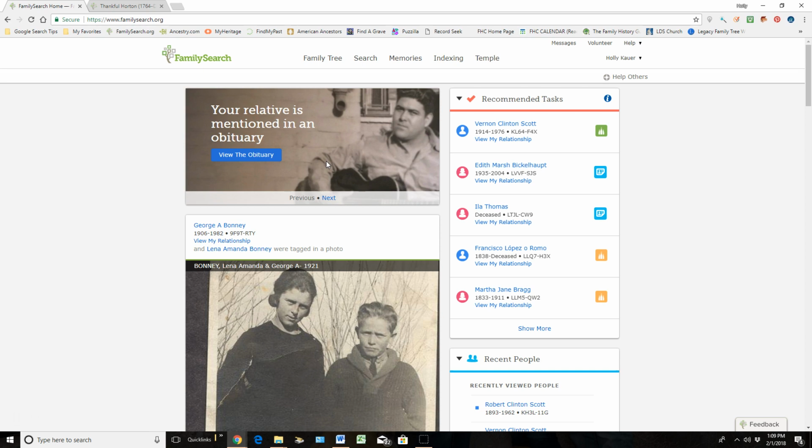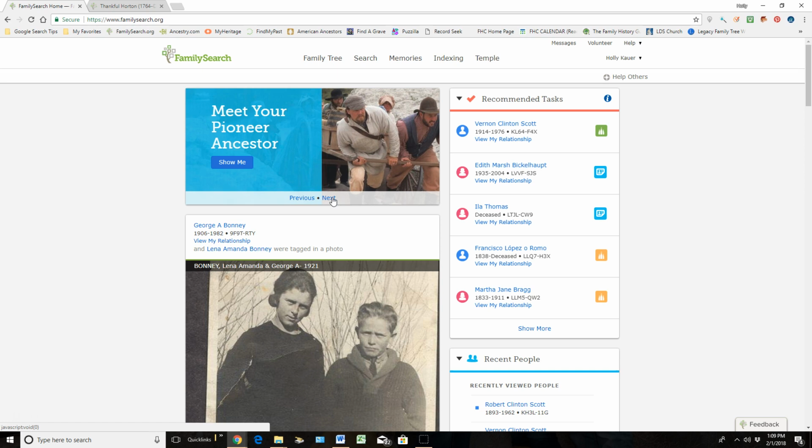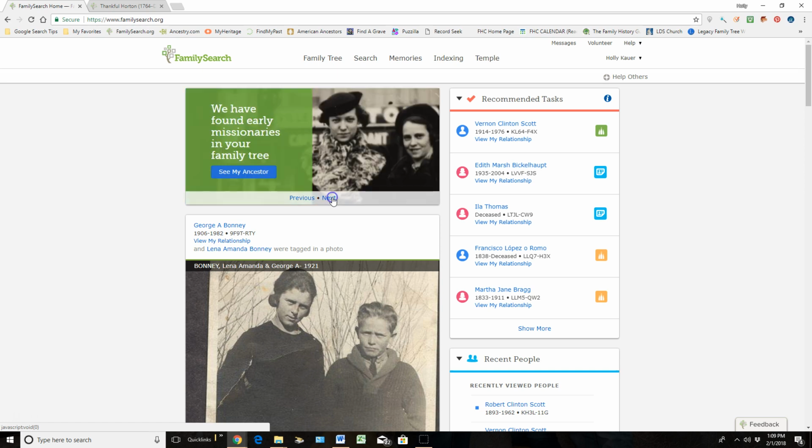So on the left-hand side, at this top area, they're just going to teach you some really fun things that your ancestor may be a part of. So here's an obituary that they found my ancestors in, or I can see if my ancestors were pioneers. I can see any early missionaries that were my ancestors. So you can just keep clicking next and see what they have to teach you about your ancestors.